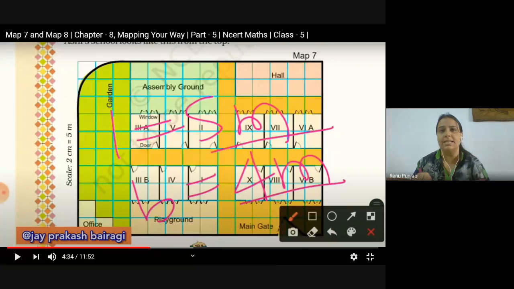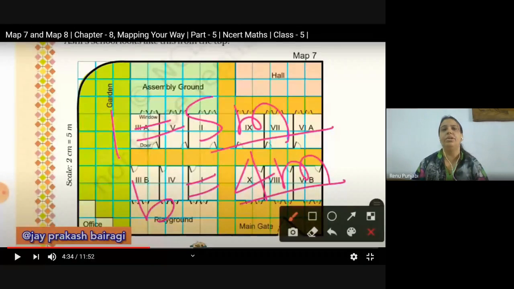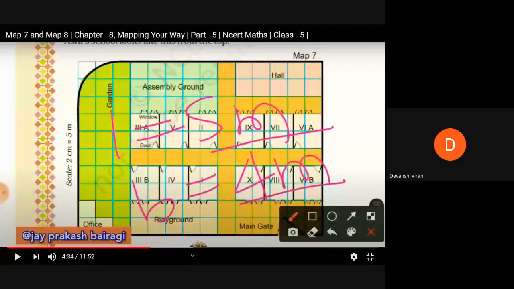So the classes which are given in your map number 7 are in which shape? Which shape, children? Rectangle. And a rectangle always has length and breadth. So when you take your ruler and you want to measure the length of any class, because all are of same measurement, according to the measurement, this is 2 centimeter. Yes, ma'am, it came 2 centimeters.